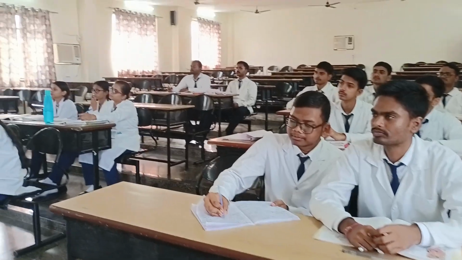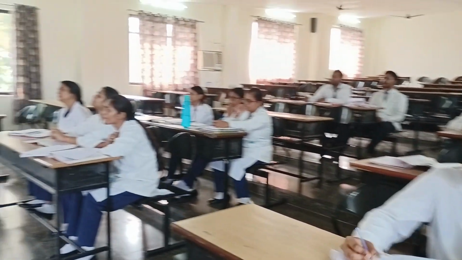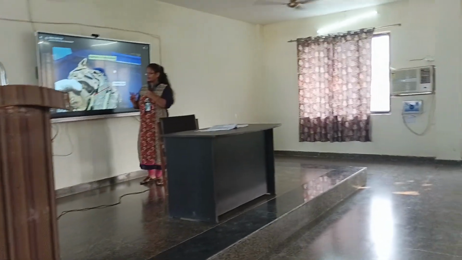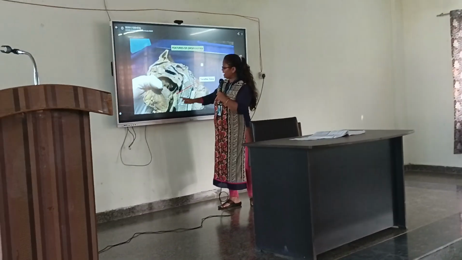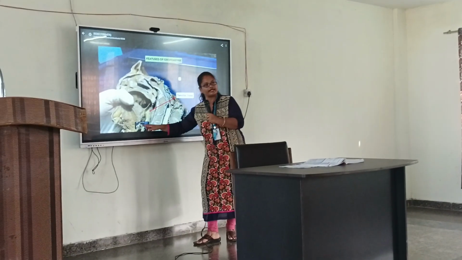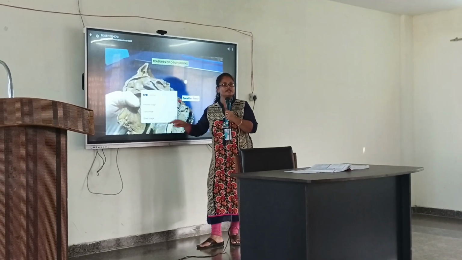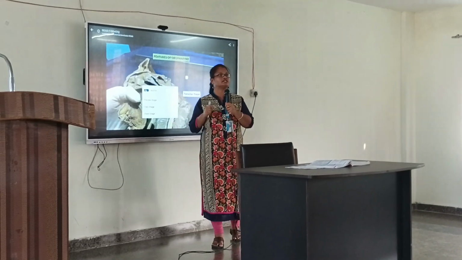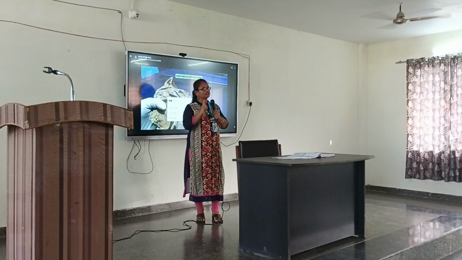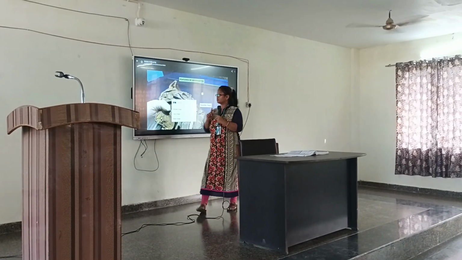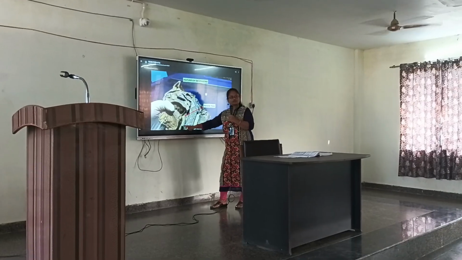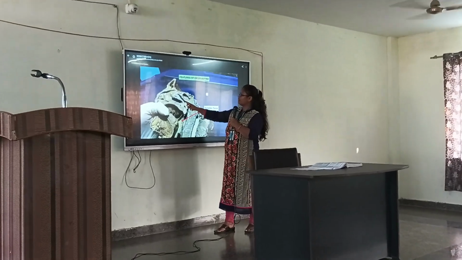So how many palatine tonsils are there? Two. One on the right side, one on the left side. Right? Now behind the dorsum of the tongue and between the epiglottis, over here at this point in the oropharynx, there is another tonsil. There is another aggregation of the lymphoid tissue which is known as lingual tonsils. It is only one in number. Okay? So if we see starting from above and going down, first on the above there is nasopharyngeal